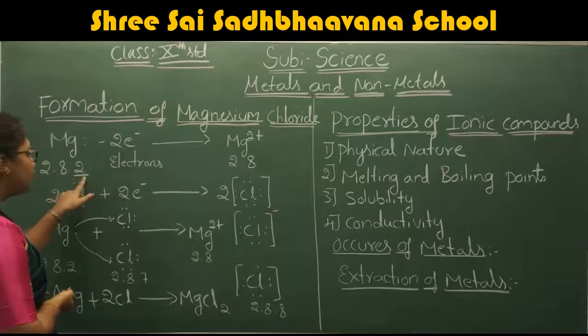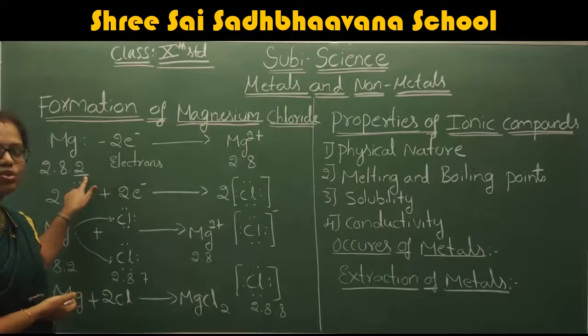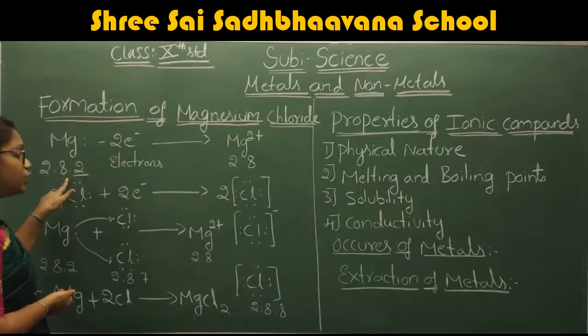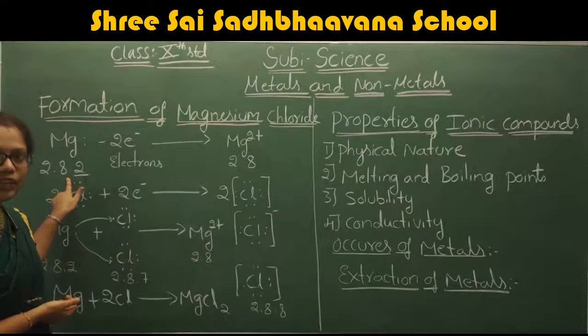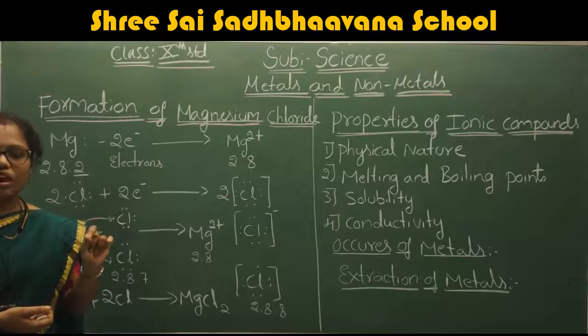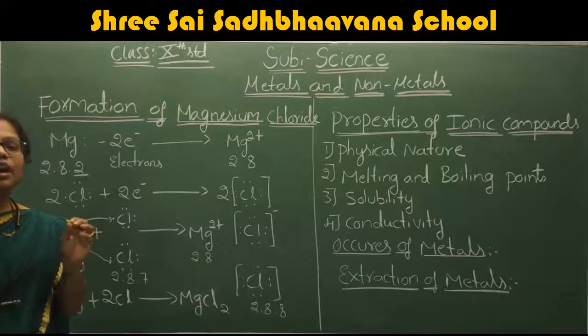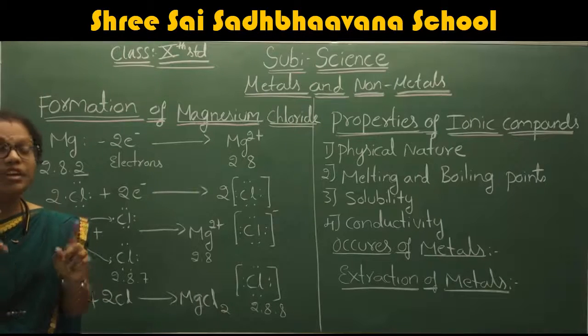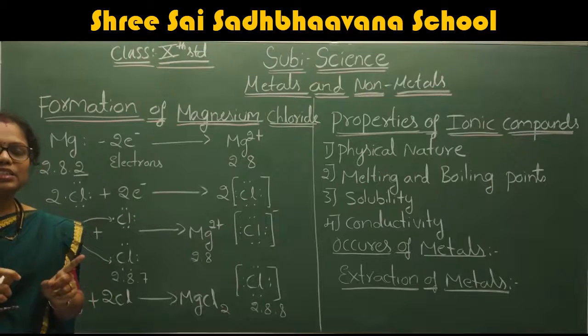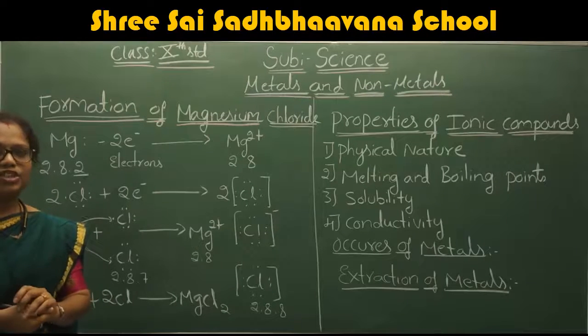If we remove these 2 electrons from the outermost shell, magnesium attains the octet configuration. You already know what the octet configuration is: if the outermost orbital has 8 electrons, that configuration is called the octet configuration.